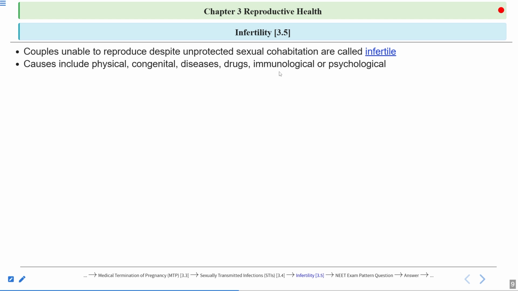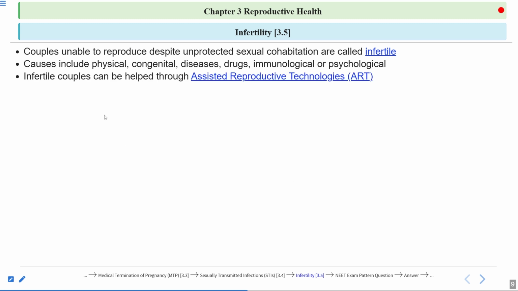But sometimes the immune system starts killing its own self cells. In some cases, it can attack the reproductive cells. So if it is attacking the reproductive cells, then this can lead to infertility. And there is a psychological reason as well.